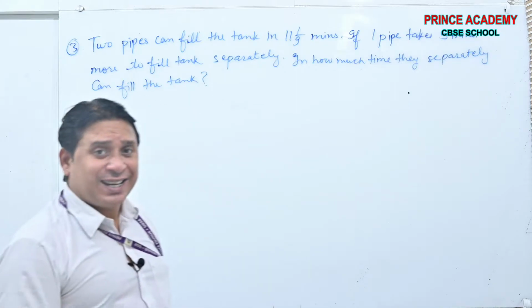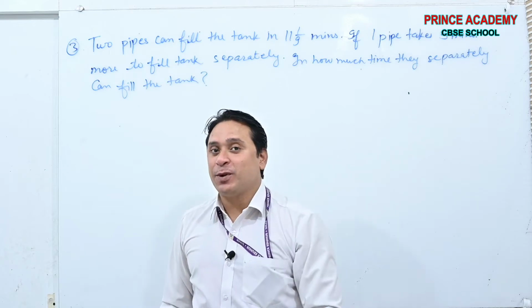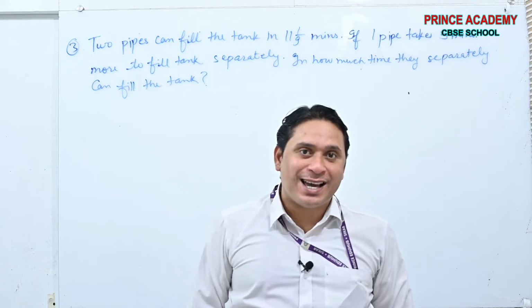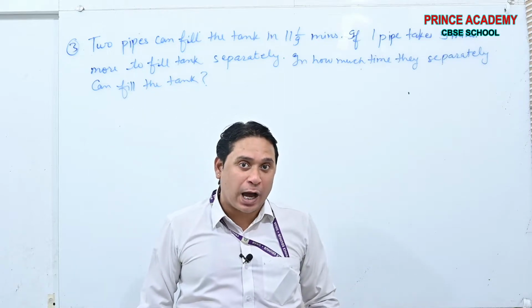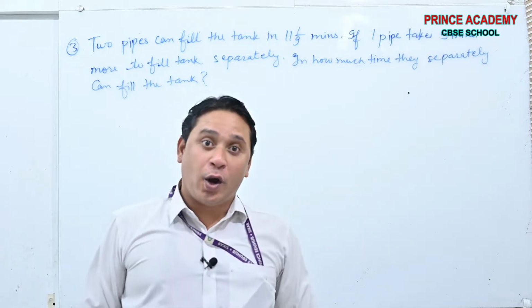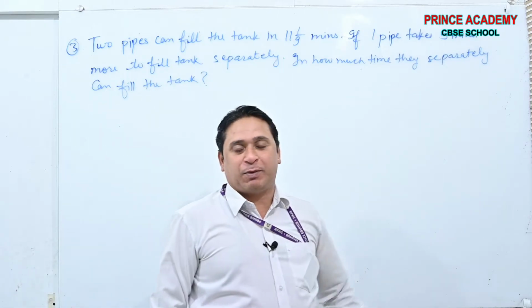See beta, the question is very simple. Exactly the same question that was discussed in the NCERT textbook exercise 4.3 question number 9, which was a doubt of many students. Do not worry beta, now this is going to be a crystal clear concept for you.